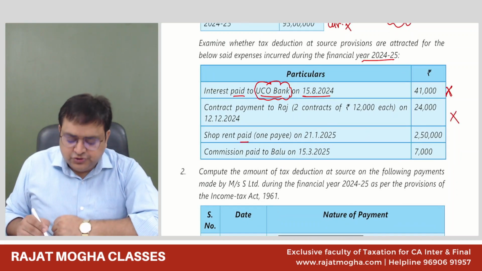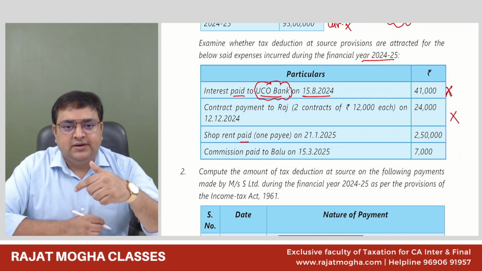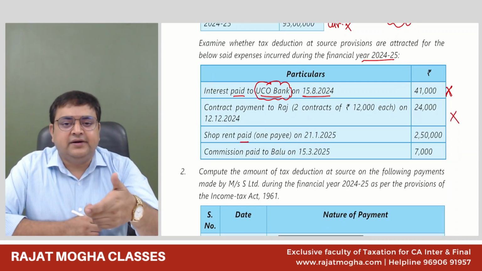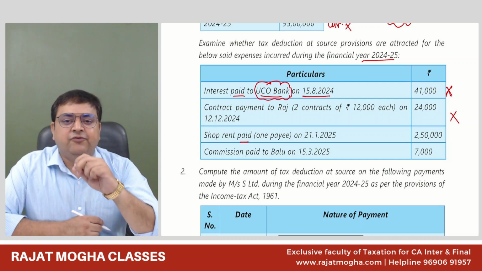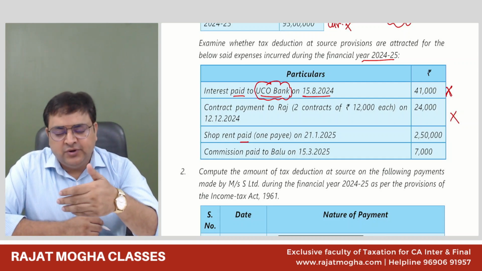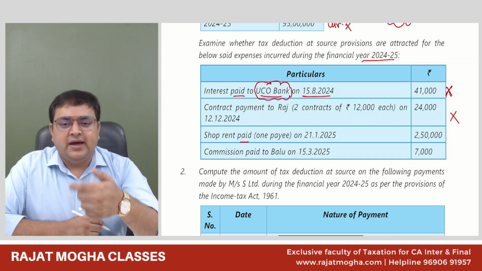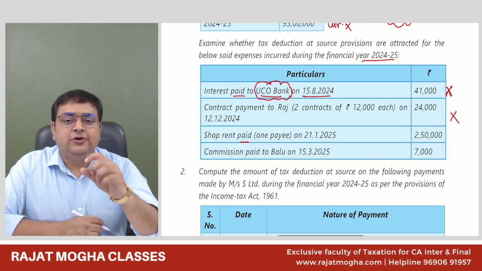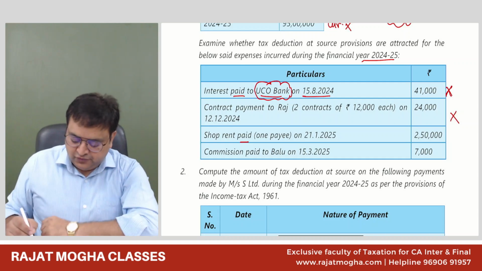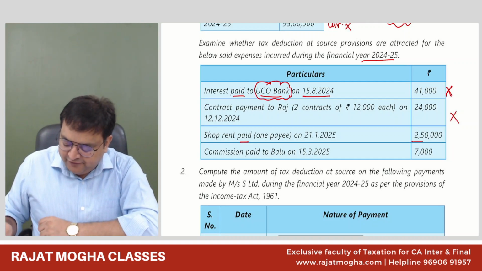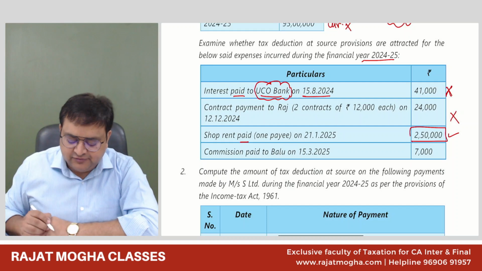Shop rent. So he's an individual and he's paying shop rent, 194I. 194I says that if you are an individual whose turnover of last year is more than 1 crore, and if you are paying rent of more than 2,40,000 rupees. So here you are paying rent of 2,50,000 rupees. So yes, TDS provisions would be applicable.